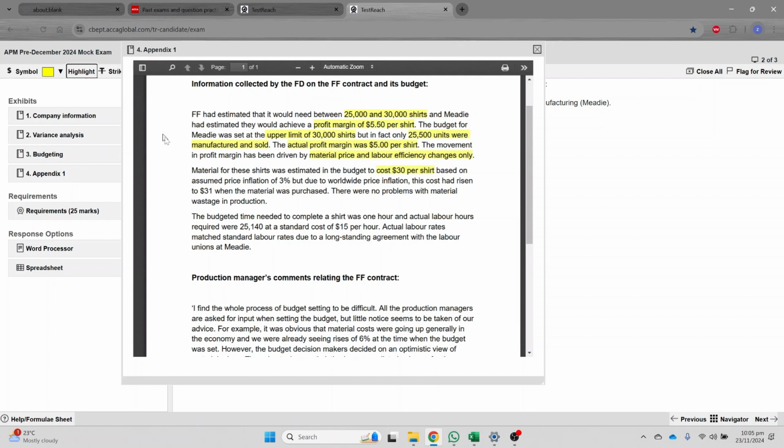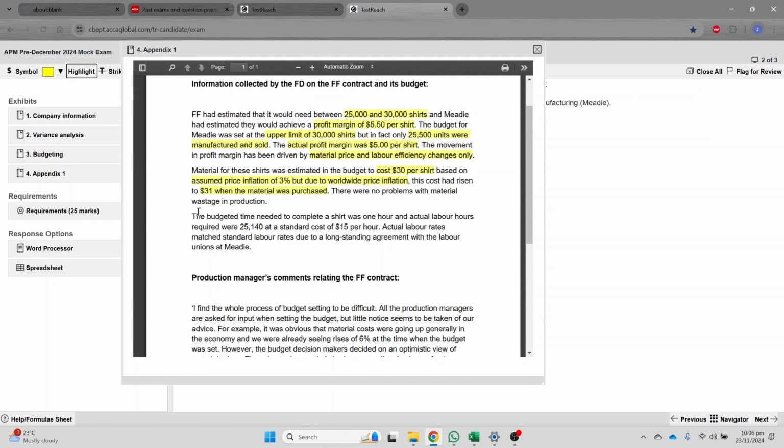So this is basically the material cost, right? Based on assumed price inflation of 3% due to world price inflation, and this cost had risen to $31 when the material was purchased. So they believe that the inflation would have been 3%. So that was assumed price inflation. So probably we can assume that this is the part of your $30 because they were assuming this will happen, right? But unfortunately, the actual price was around $31 when material was purchased. So that was more than what they were expecting.